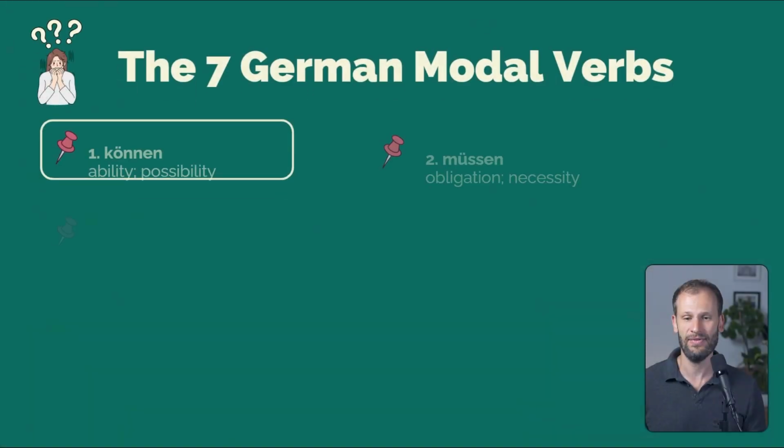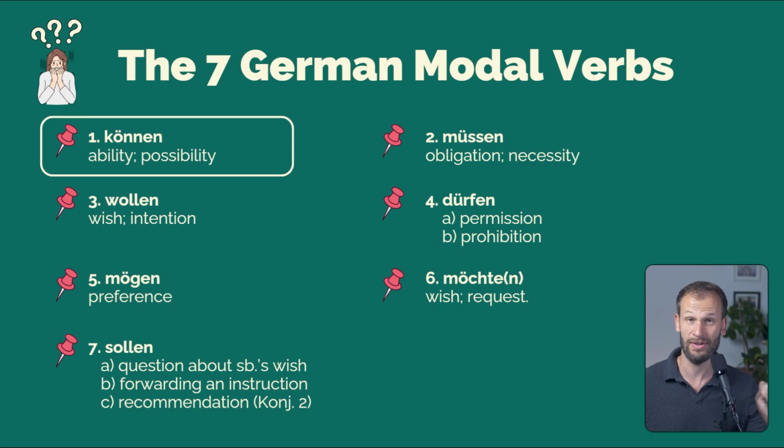In this video we'll take a look at the 7 German modal verbs. They're super important. They come up all the time. So we have the 7 modal verbs: können, müssen, wollen, dürfen, mögen, möchten and sollen.